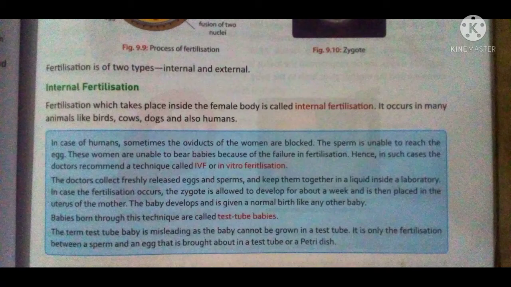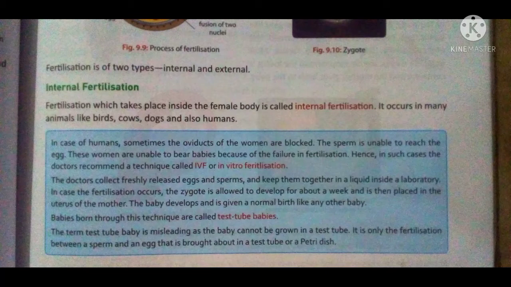So the new term is in vitro fertilization, where in vitro means outside the female body. If something is performed outside the female body, it is called in vitro, and here we are performing the fertilization outside the female body, so that's why this is called in vitro fertilization. Now in vitro fertilization, what happens?